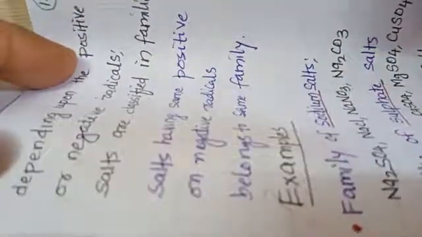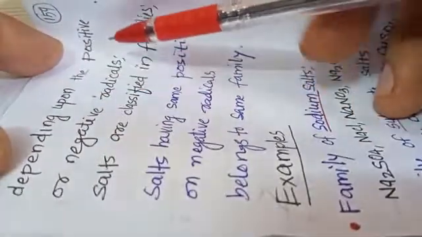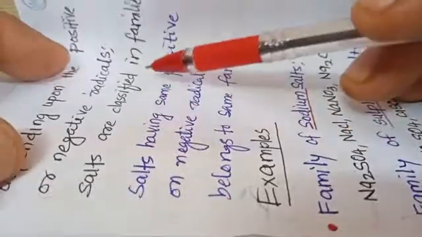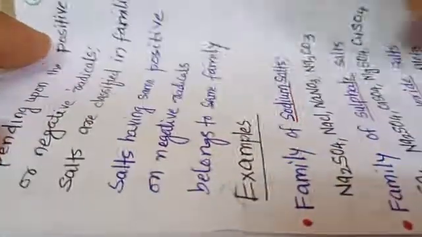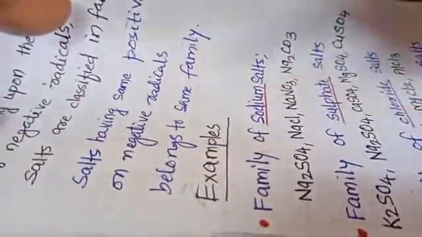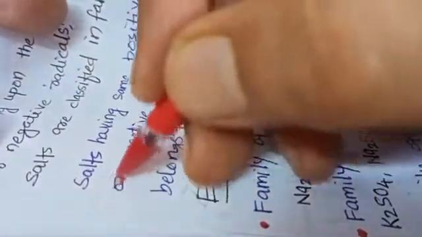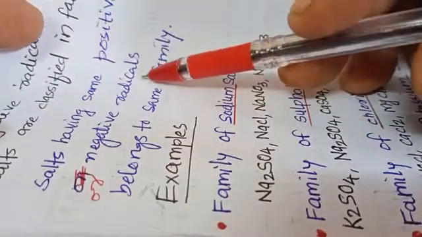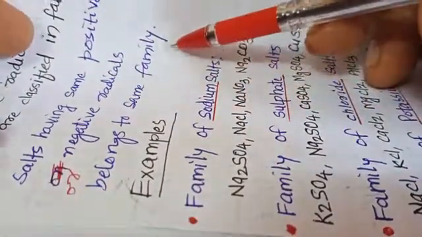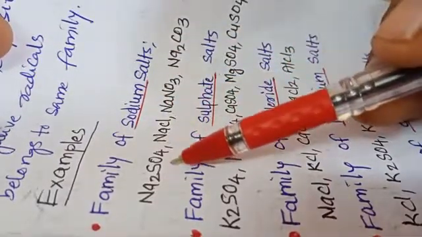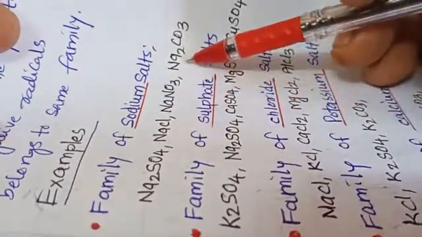Now we are going to study how, depending upon the positive or negative radicals, salts are classified in various families. Salts which have the same positive or negative radicals belong to the same family. For example, the family of sodium salts: Na2SO4, NaCl, NaNO3, Na2CO3.